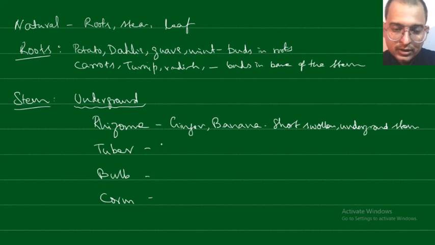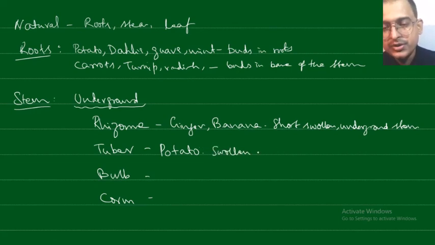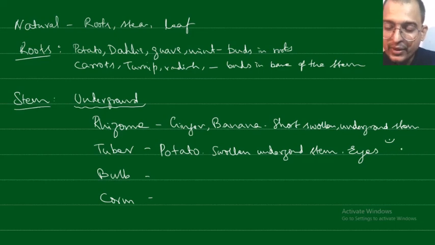Whereas a tuber, you can see in potato, is a swollen underground stem. It has eye-like structures, right? These eyes or nodes contain buds. When we cut out individual buds and put them in moist soil, they can produce a new plant.